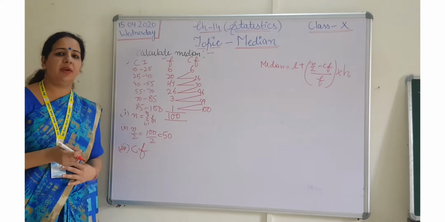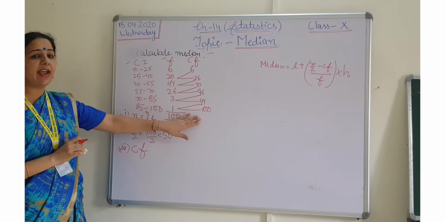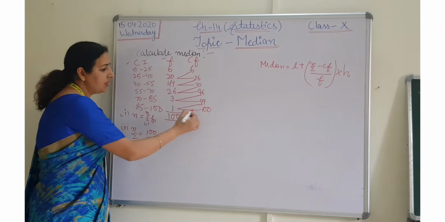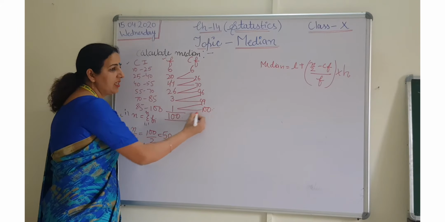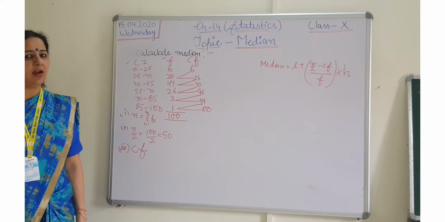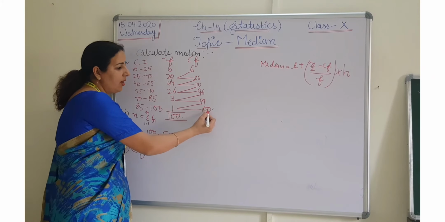And here you will also check that your answer is right or wrong. Because the last of the CF will be the same as the total. Here total is 100 and your last number is 100. It means your calculation is right.